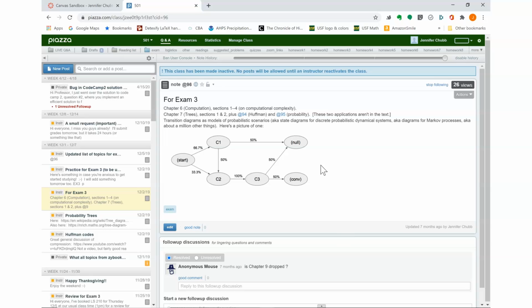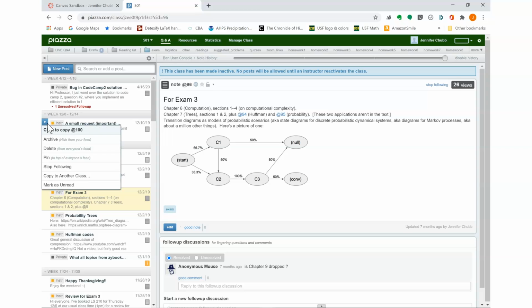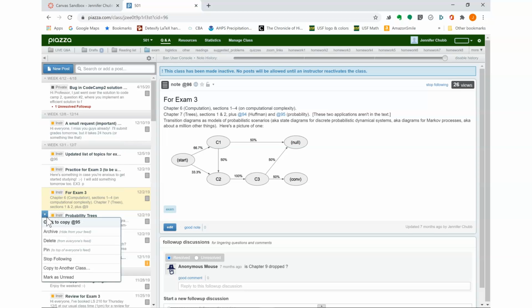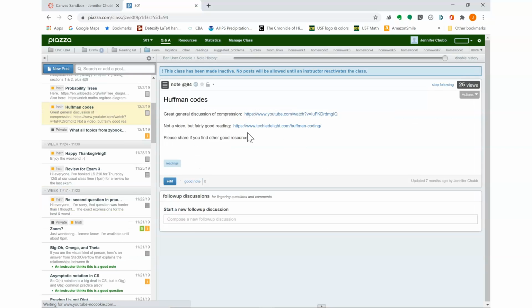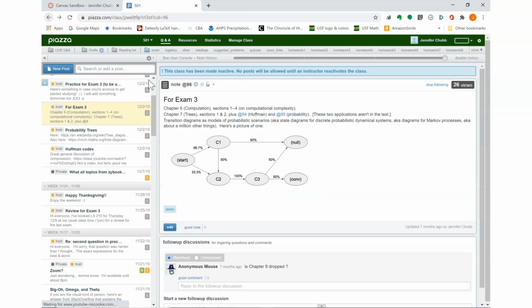Another thing I really love is being able to cite other posts with a live link. So if you mouse over any one of the posts and find this little arrow, you'll see a sort of reference code to that post, right? So that was post 100, this is post 95, and if I want to let students know about something in a previous post, I can just type that @ symbol and then the number, and that link will take them right to those posts that I'm referencing.